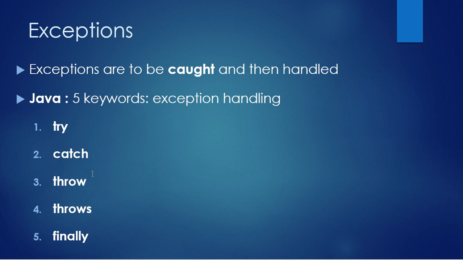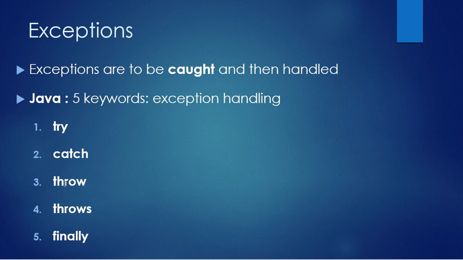Next one is throw. If the class that you are actually programming in is capable of handling a particular exception, in that case you can use the throw keyword. You are sure that a particular exception may occur during the execution of your program, and your class has all the ability to contain or handle that exception. In that case you can use the throw keyword.